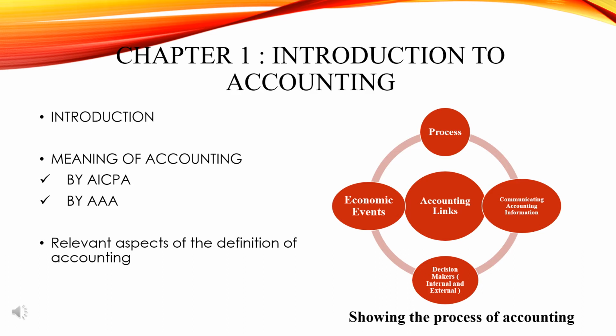In the meaning of accounting, you can see the image given there, showing accounting links. The process goes from accounting information to economic events to decision makers. Who are the decision makers? Both internal decision makers as well as external decision makers. Here they are showing the process of accounting and how accounting links actually work. Now see the relevant aspects to the definition.